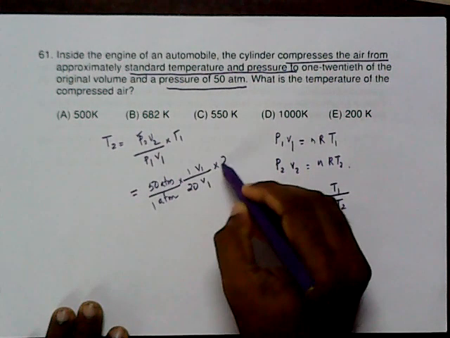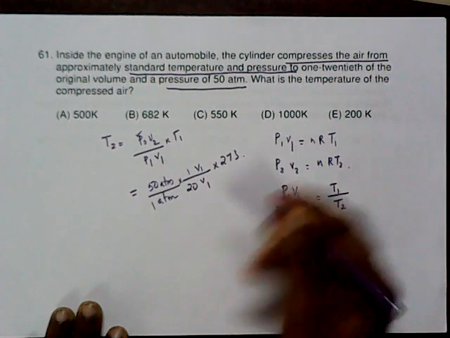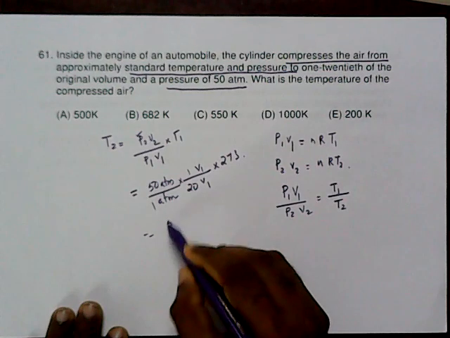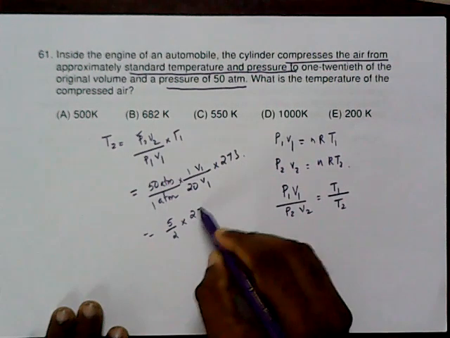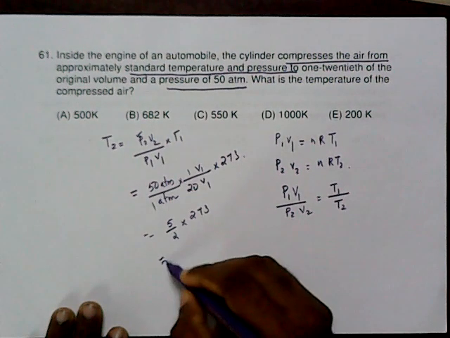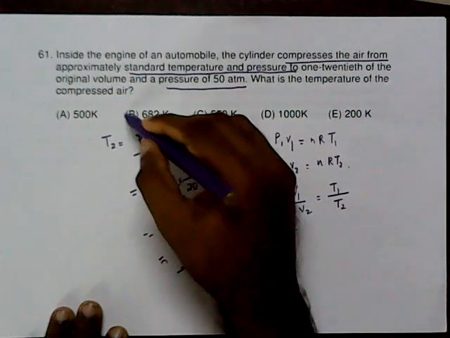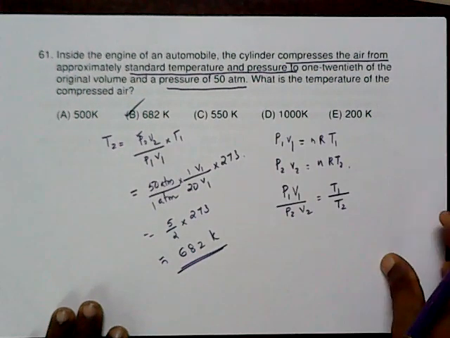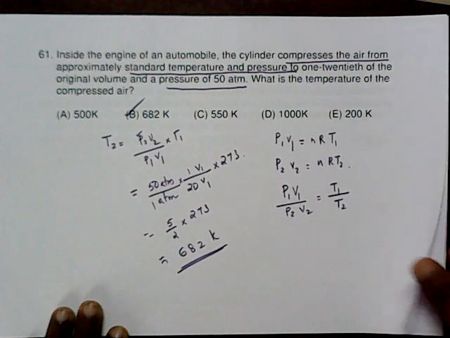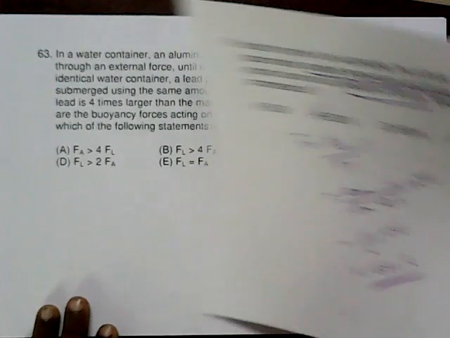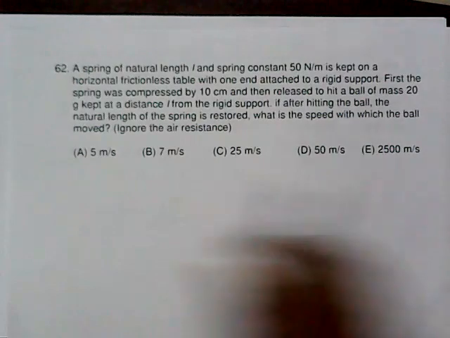So the temperature is given at the standard value. So that is equal to 5 by 2 times 273. So you get the answer as 682 Kelvin. So a simple question, just the skill of problem solving is required.